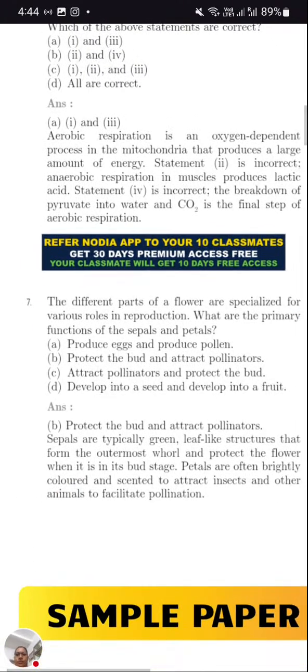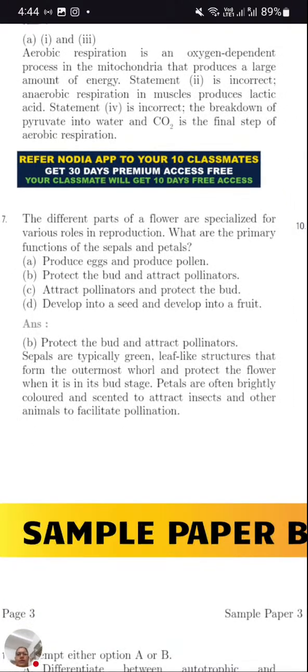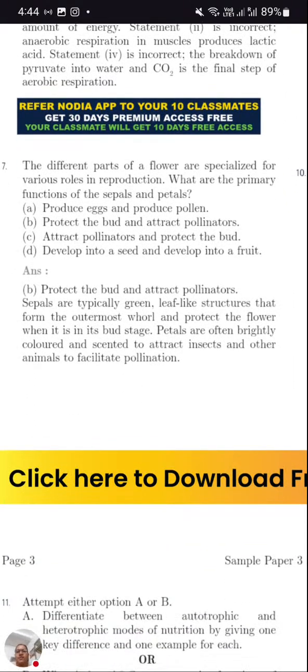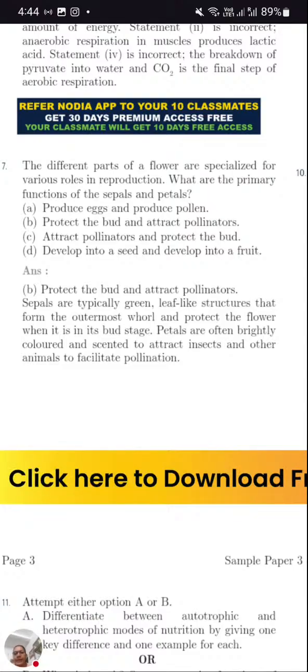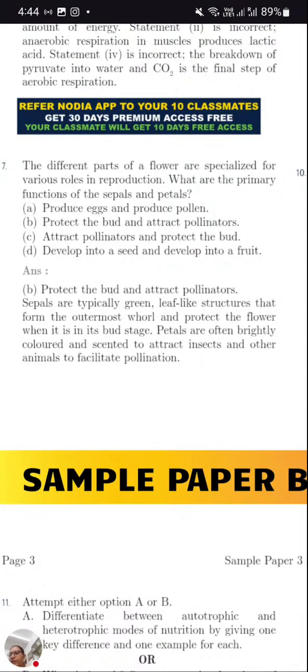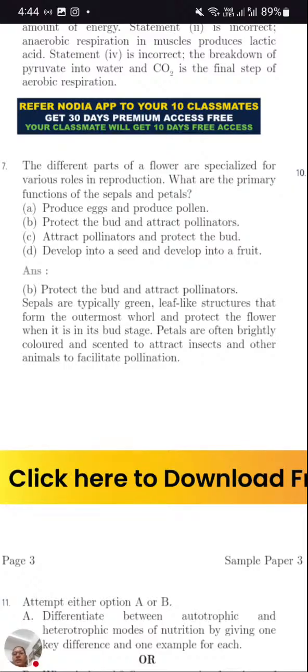So here the seventh question. Different parts of flower are specialized for various roles in reproduction. What are the primary functions of sepal and petal? So this was also there in the last paper. Sepals, they protect the flower when it is in bud condition, whereas petals, they help in attracting the pollinators.